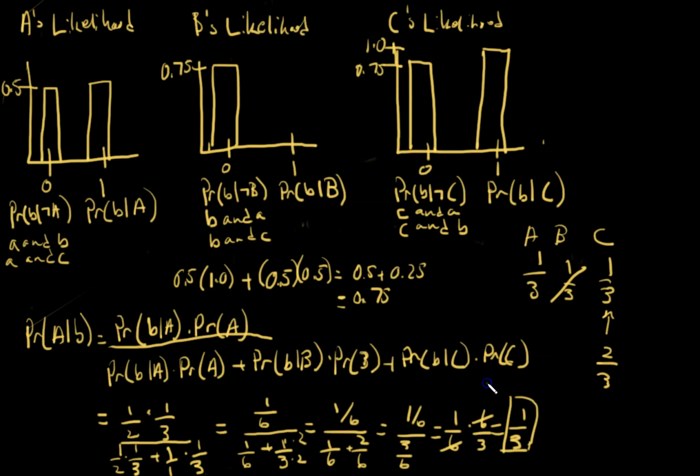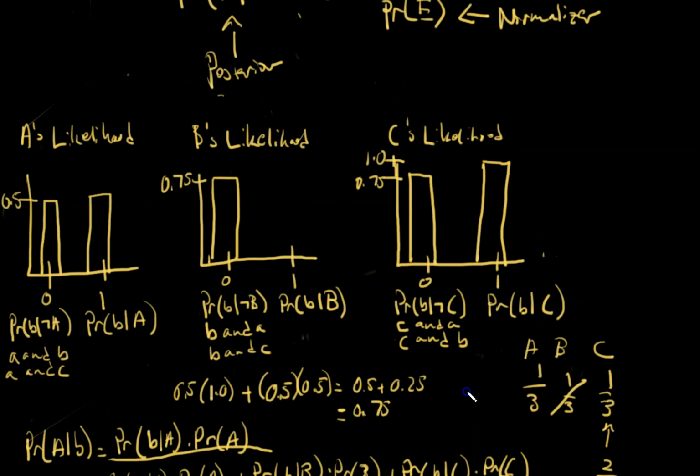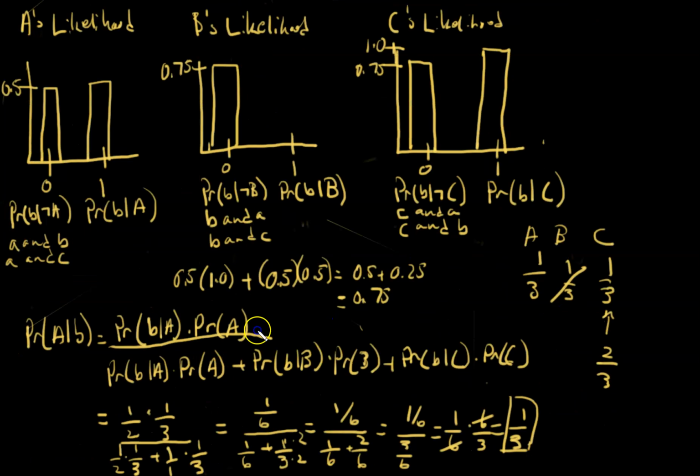And you could have also come to this answer in a different way. You could have compared the two likelihoods. You could have compared this likelihood right here, the probability that the warden would say B, knowing that A would be pardoned, versus the probability that the warden would say B, knowing that C would be pardoned. So let's make a little bit of room. Let's erase some of this down here.